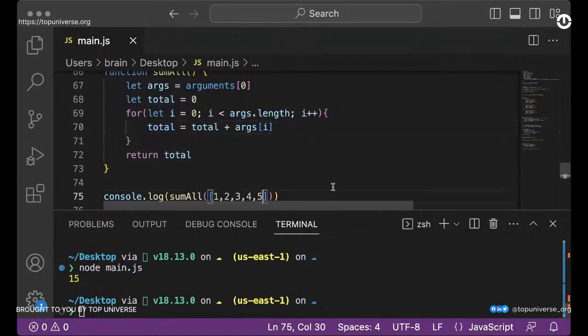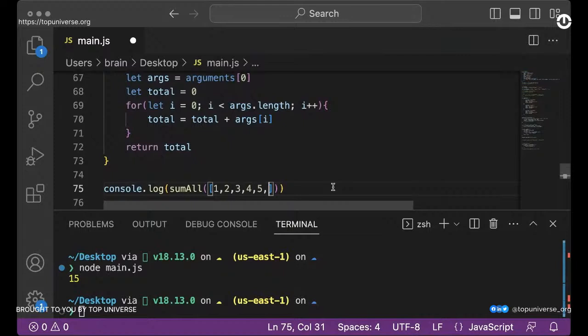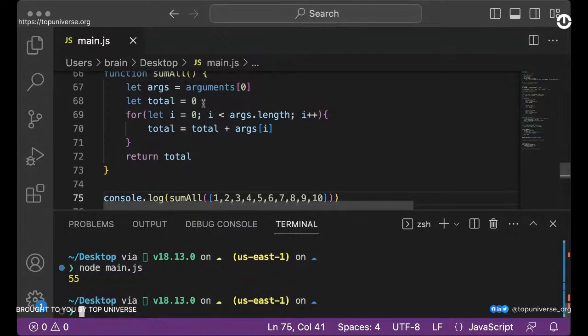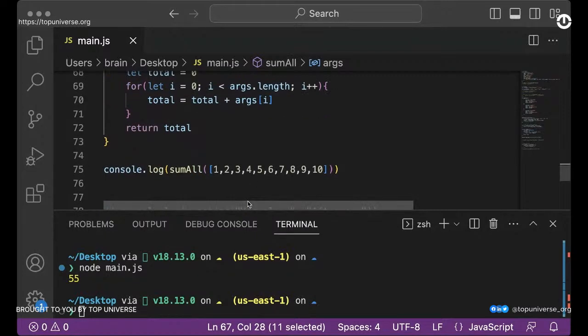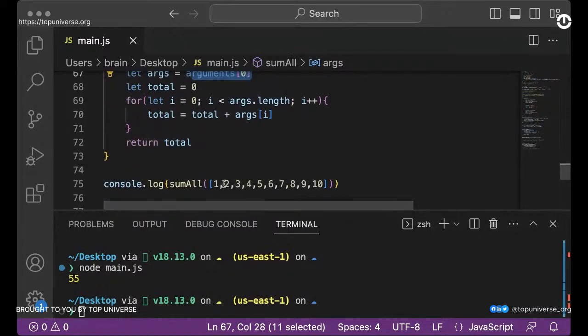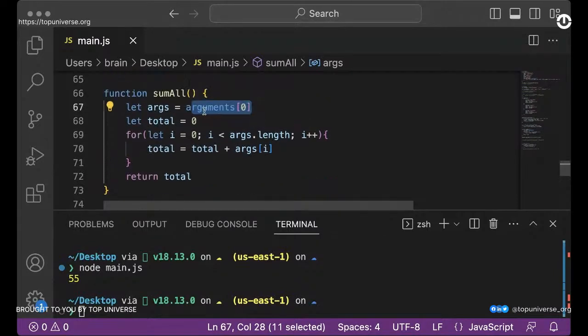Yeah, and if you even have more items like 6, 7, 8, 9, 10, it's still going to work. So we have this in a single array, right? And we are just grabbing the items of the array. Even if you don't have this in a single array, you can definitely wrap it inside an array and perform your computation, or you can grab the items from the arguments directly without having to grab them using a single property or key, right?